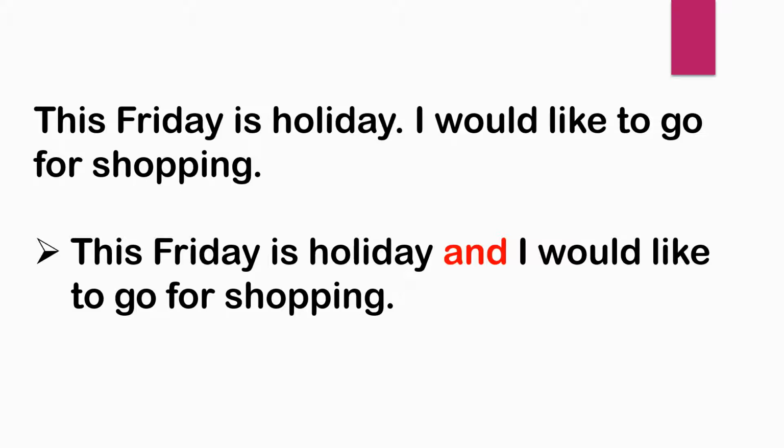This is the additional sentence. We are adding something, so we can write the answer this way: This Friday is a holiday and I would like to go for shopping. This is the correct answer.